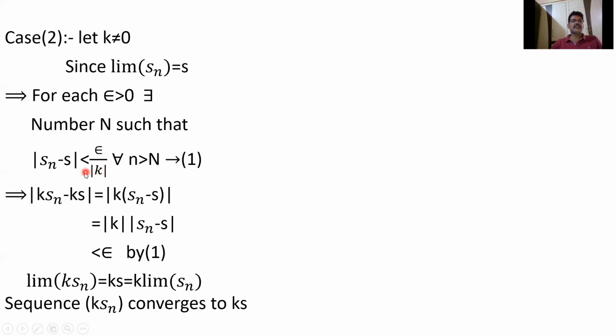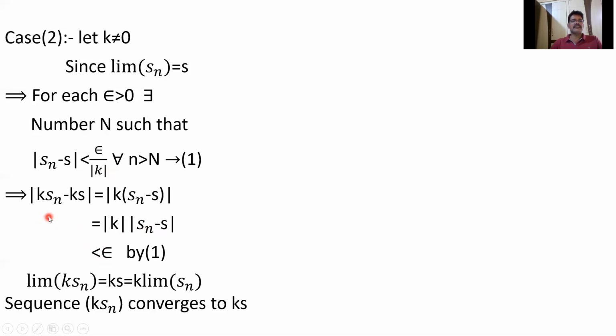So we get a number N such that |Sn minus S| is less than epsilon by |k| for all n greater than N. I have taken epsilon by |k| because then |k| will cancel and we get epsilon. So |k·Sn minus kS| is less than epsilon.